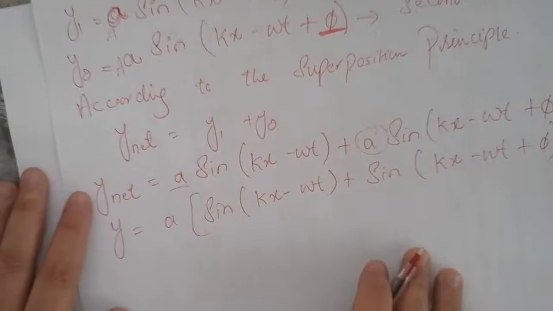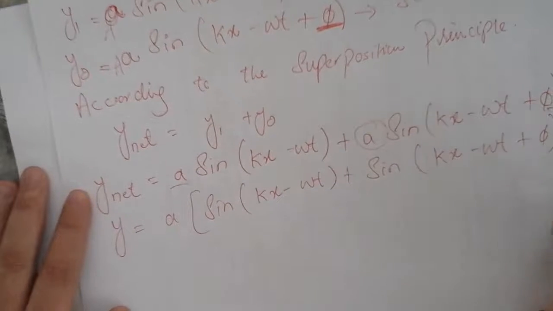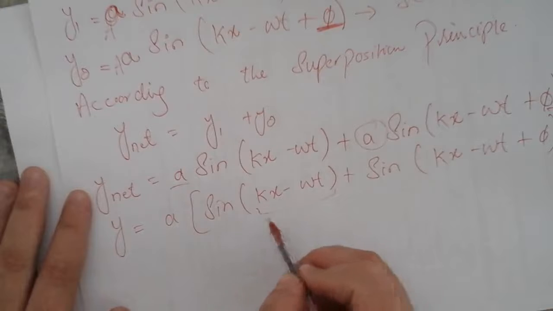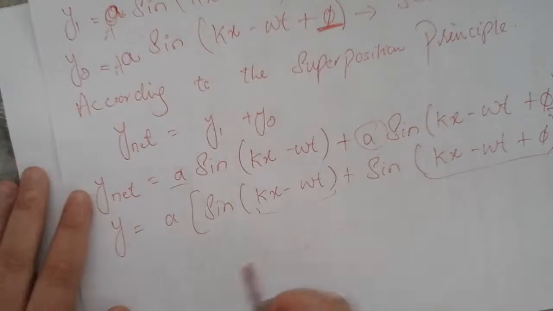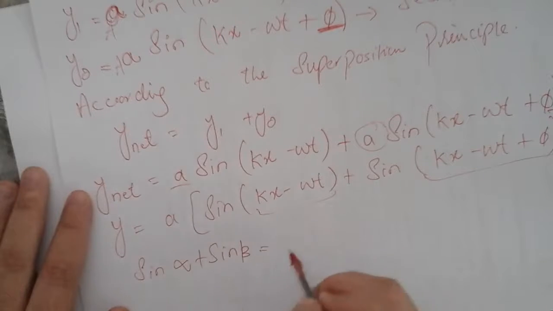In such a condition, now here this is one sine angle, and this is another sine angle. So whenever we are adding two sines, like sine alpha plus sine beta, we use a trigonometric identity.